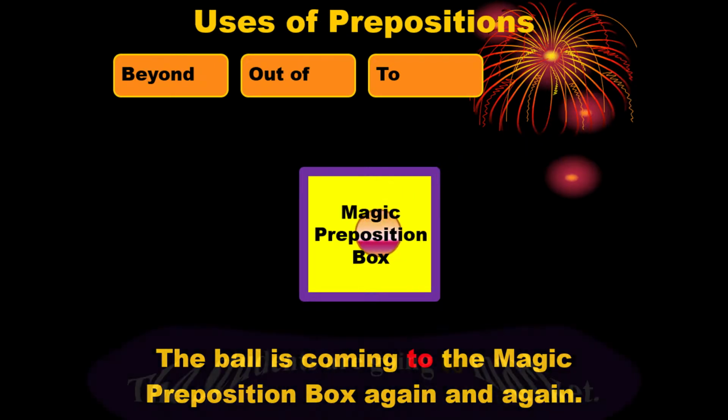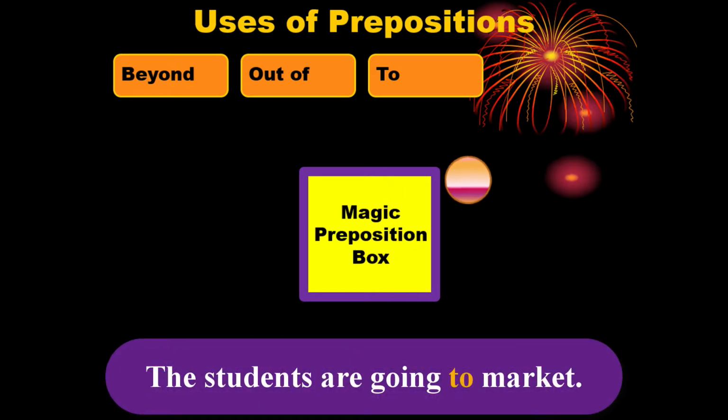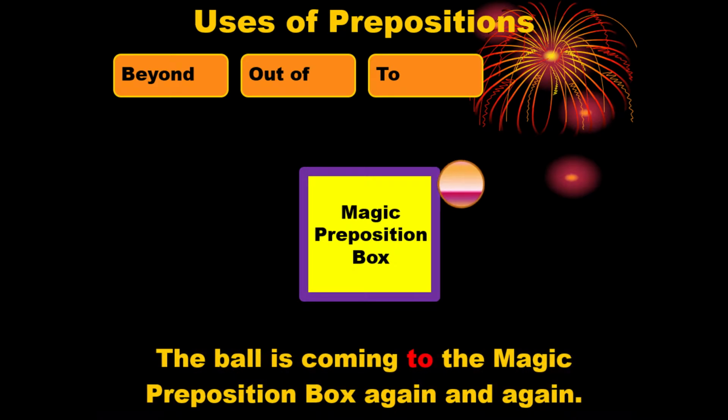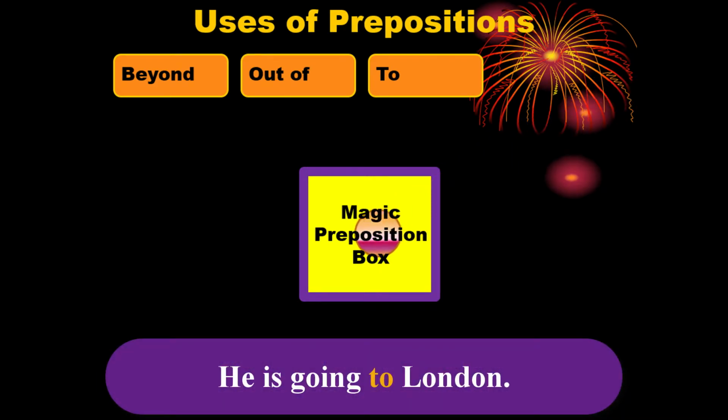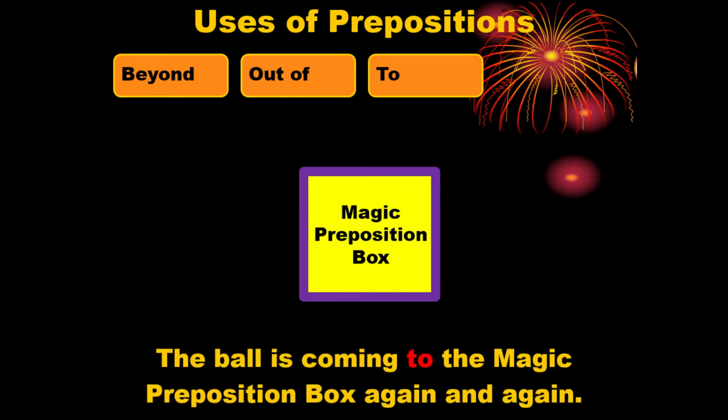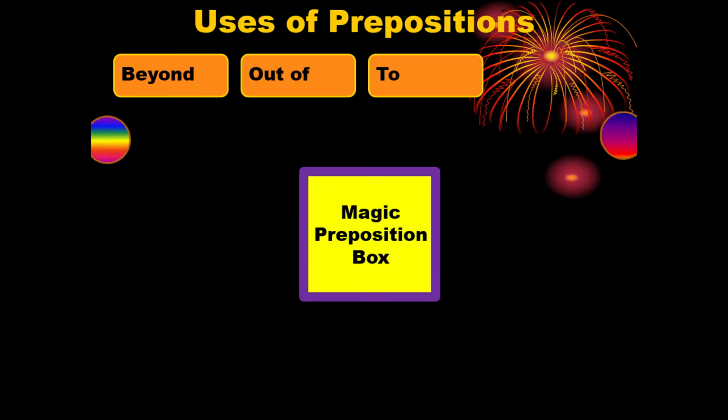In another example, we can say the students are going to market. Here, market is the destination where the students are going. In another example, we can say he is going to London. So London is the place, that means it is the destination where the man is going. Okay, we are going to the next one.